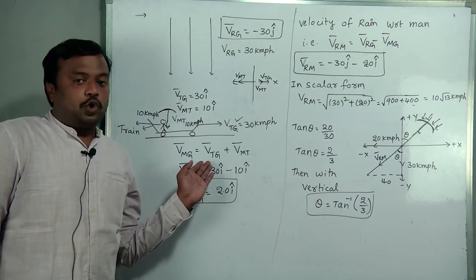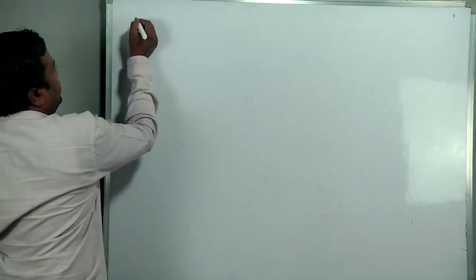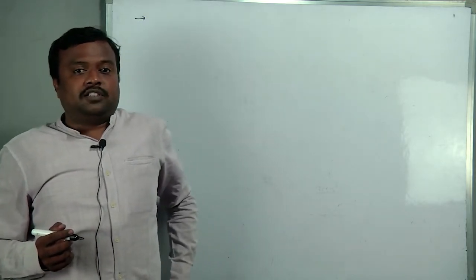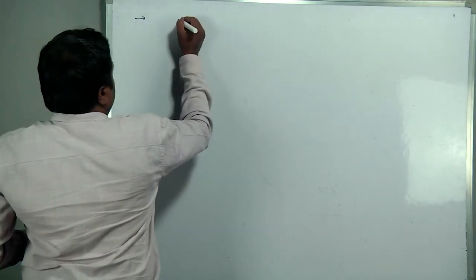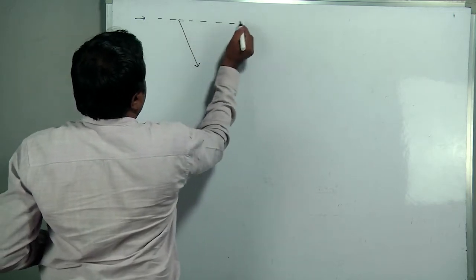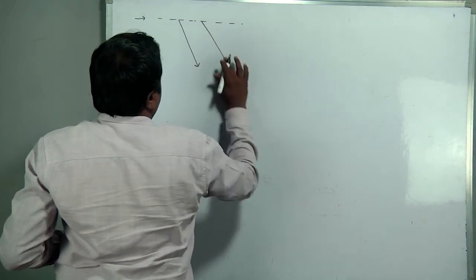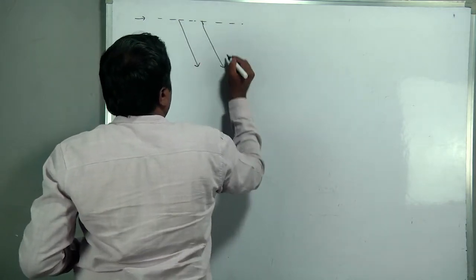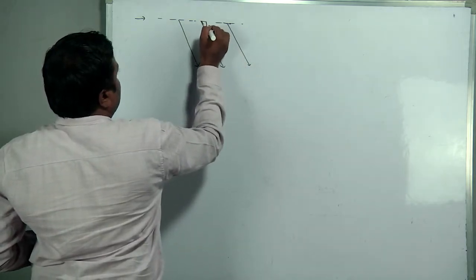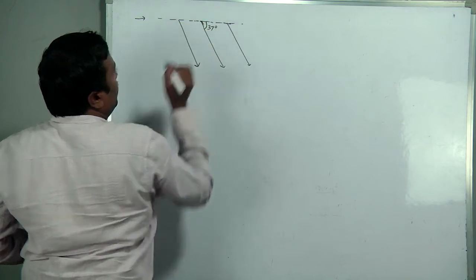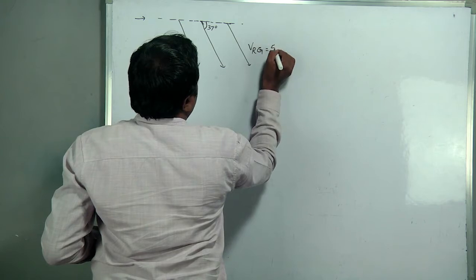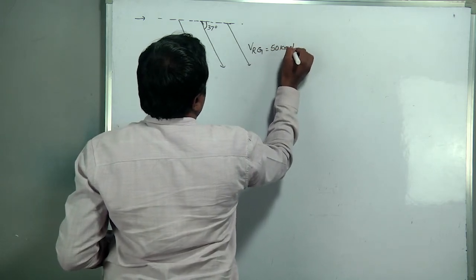Okay, this is the fourth case. In the previous cases, the rain was falling vertically downwards, as we discussed. Now, suppose the rain is falling with an inclined angle. With the horizontal, rain is falling like this, making an angle, suppose 37 degrees. Rain is falling with some 50 kmph.